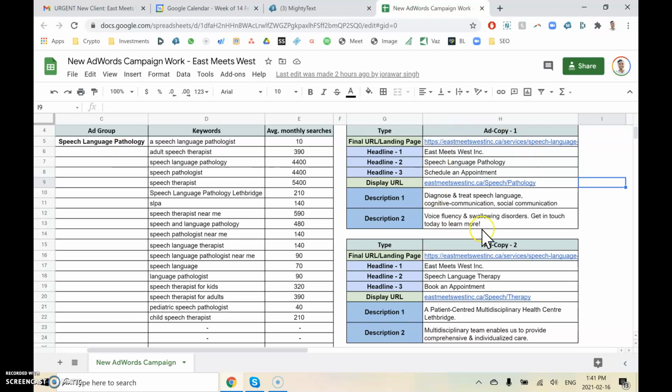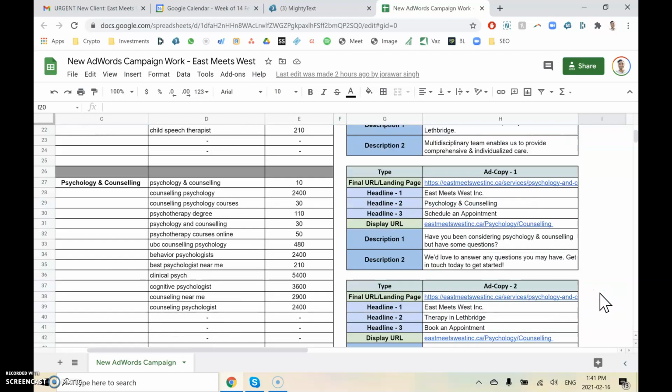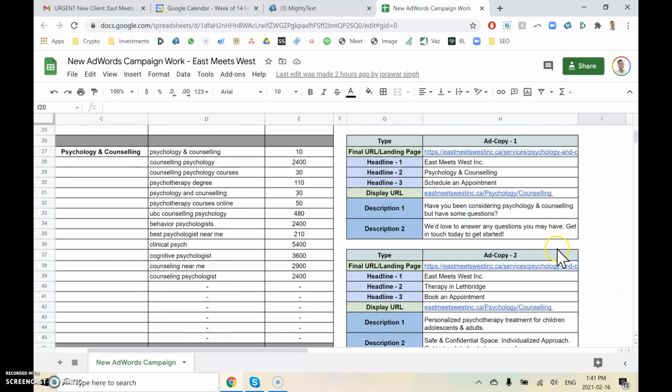I'm not 100% familiar with this industry, so I just want you to make sure that the ad copy that's been put together, the content here, is accurate and effective, for both of these. And same thing with psychology and counseling, same situation.